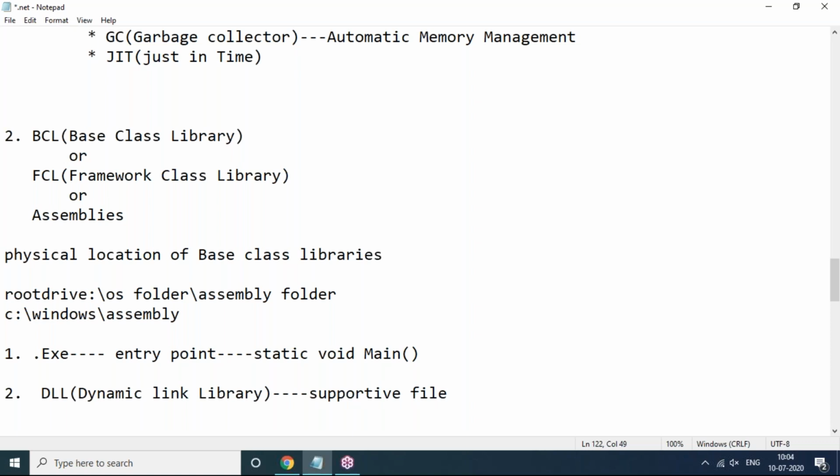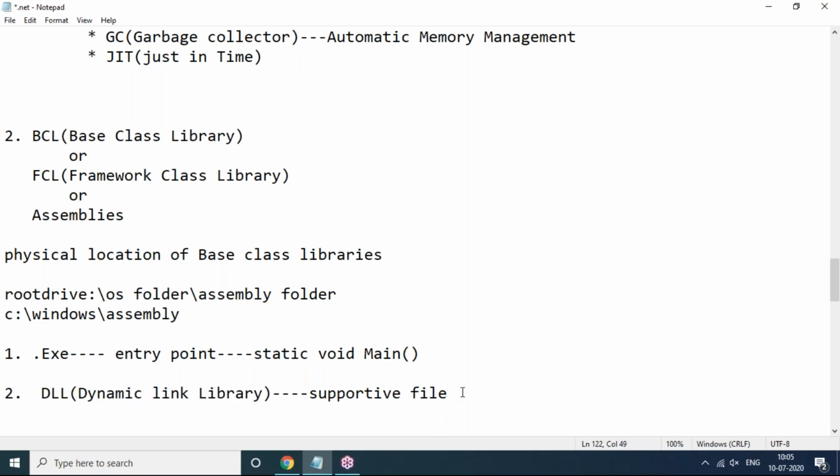Why am I calling it a supportive file? Because this dynamic link library file will add some required libraries to the .exe while it is going to execute. So it's just a supportive file, not a main file. Even when we double click on a DLL file, it won't execute and won't give any output.